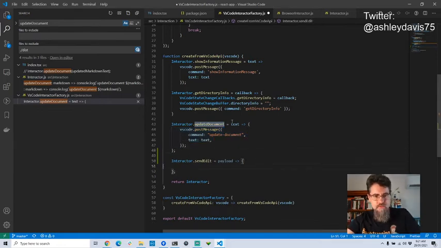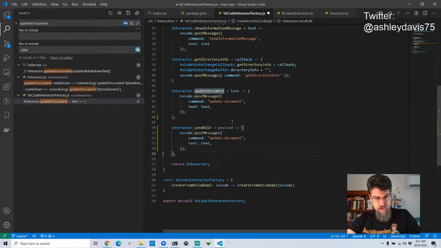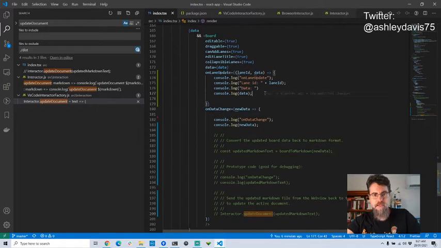So this is the way that we're sending a message from the web view, which is running, I guess, in a separate process, or at least a separate browser instance or something like that. But this is going to send a message back to VS Code, so it's going to send the edit back. Let's just say it's send edit. I should come up with a better name for that. Anyway, so we're going to send through the payload. That's all good. Now, when we go back to index.ts, I'm just going to send that from here.